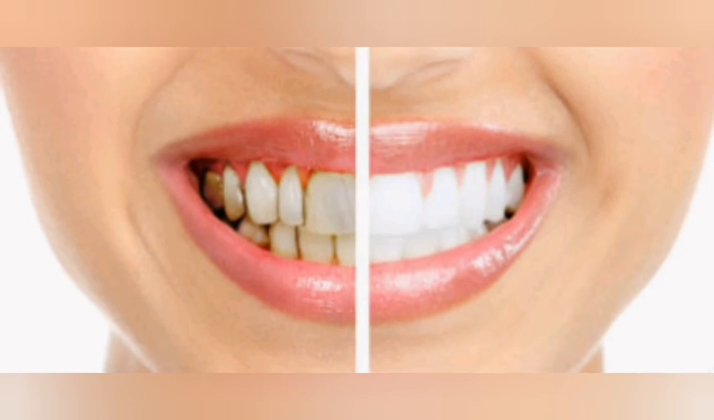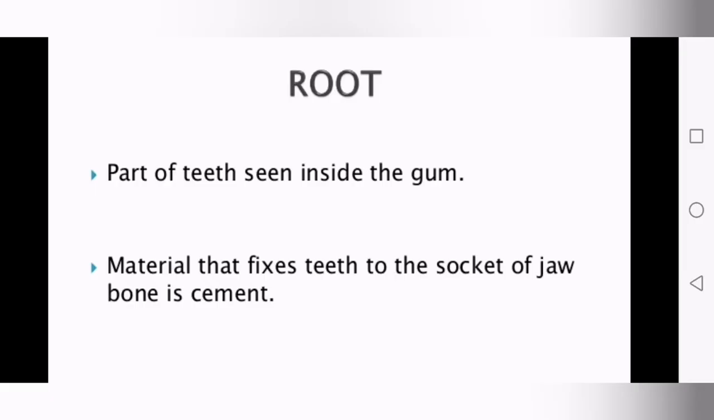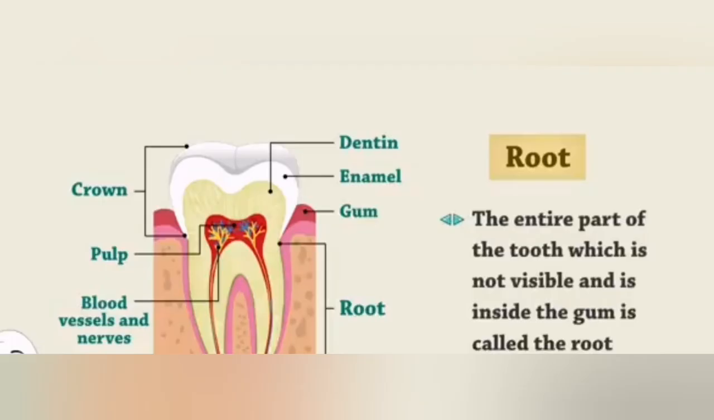And next, dentine. The second part of the crown is the dentine. The layer below the enamel is called dentine. You can see the dentine below the enamel, and it forms the bulk of the tooth. But enamel is the hardest part of the tooth; dentine is not as hard as enamel. Next part is the root. The part that we can't see, present inside the gums, hidden inside the gums, is called the root. The parts present in the root are the pulp and blood vessels.